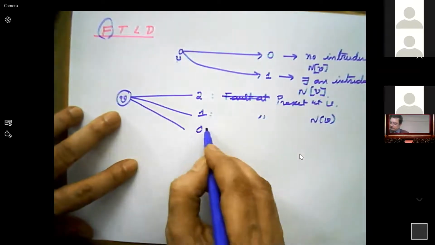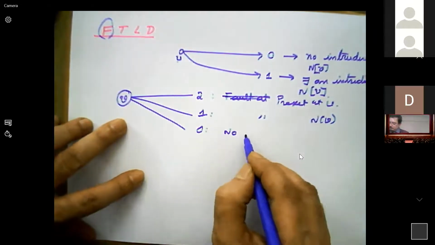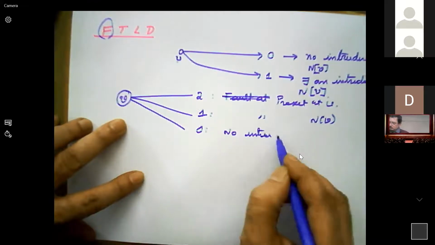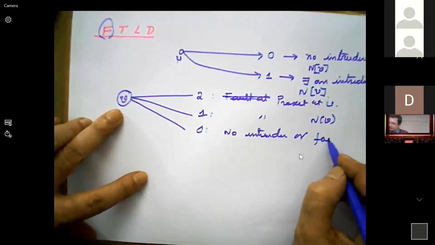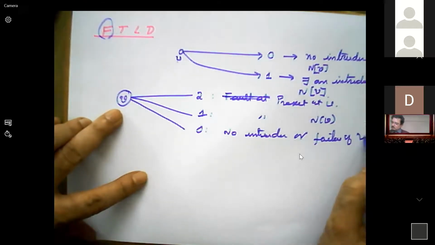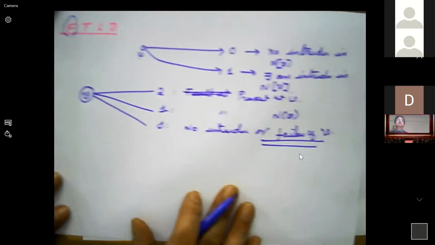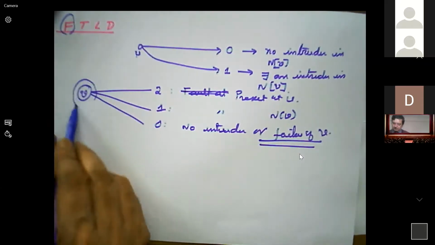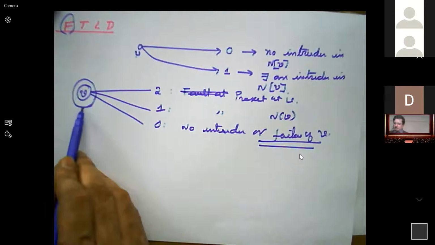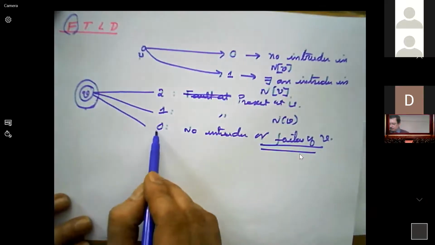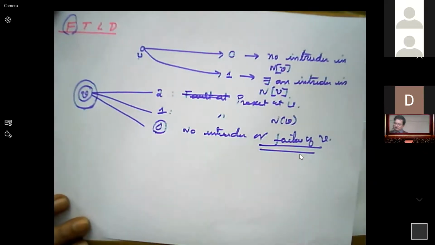0 indicates no intruder or failure of V. This is important, the second one. If we fail to identify the intruder, then it will send 0, that means no intruder.